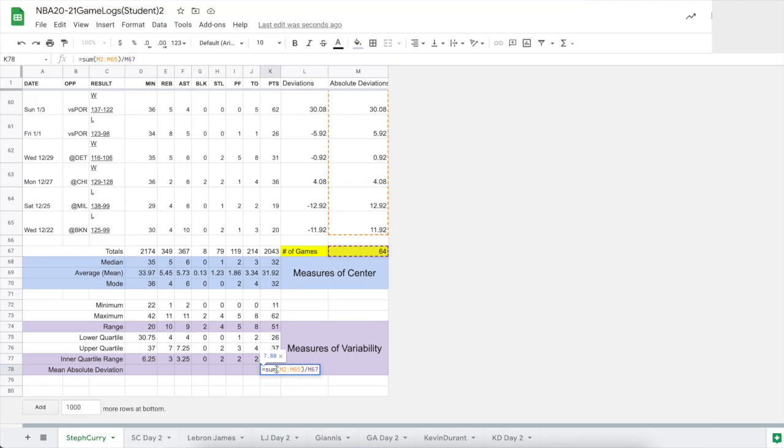Okay, so we have a lot of great data here, and this data will help us to now compare him to other players in tomorrow's lesson. So join us back tomorrow, and we'll use this to start to compare Steph Curry to some other players like LeBron James, Giannis, I wish I could pronounce his name, and Kevin Durant. So thanks for joining us, and we'll see you again next time.